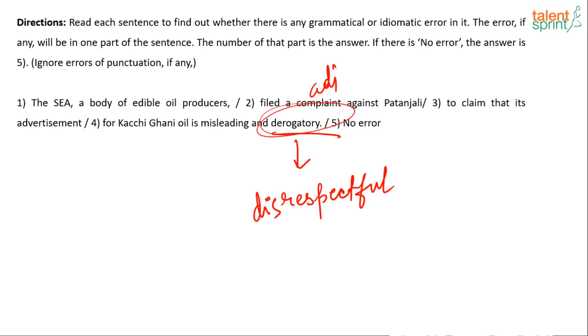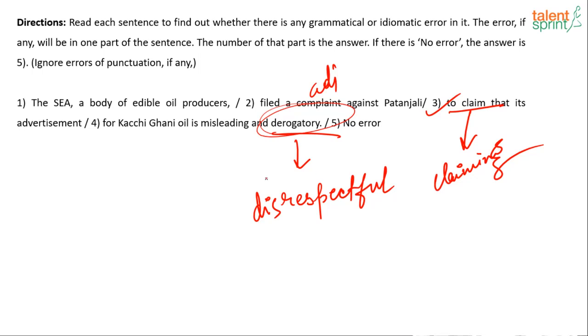To claim that, yes, that is the error, you are right, so the error is in part 3. Instead of to claim, you are supposed to make it claiming that. The SEA, a body of edible oil producers, filed a complaint against Patanjali to claim that, instead of to claim that, it should be claiming that.